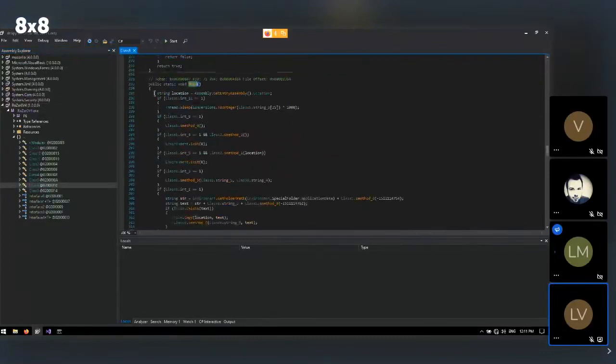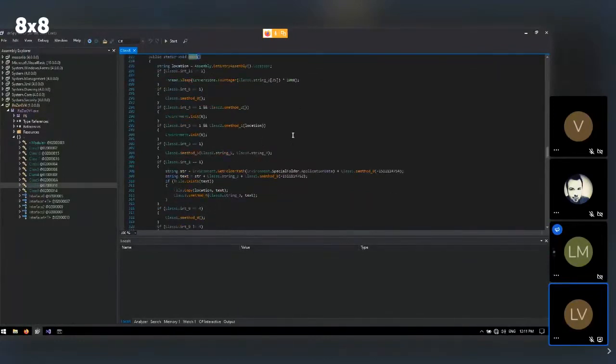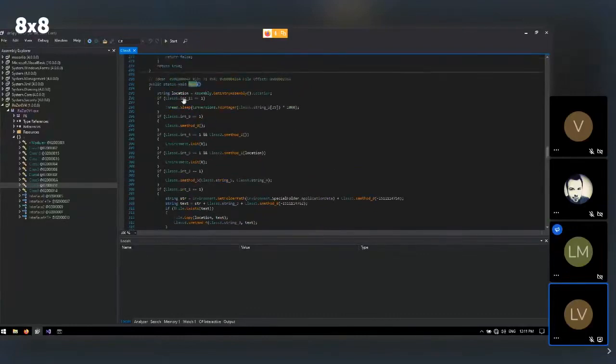Now, as you can see, the if statements are also a bit cleaned in the sense that previously we had a Boolean, and then the Boolean was evaluated within the if statement's condition. However, this has been merged into one for now, which makes it also easier to look at the code in this sense. So we can still see that the location is requested of the current application. And if a specific integer equals 1, then thread.sleep is called with a specific value.